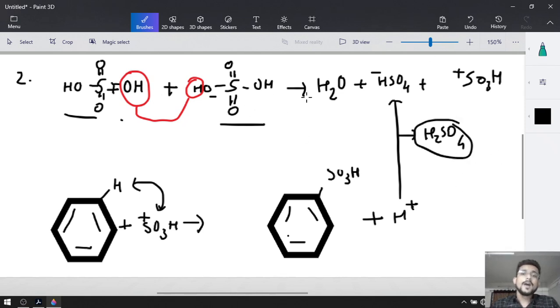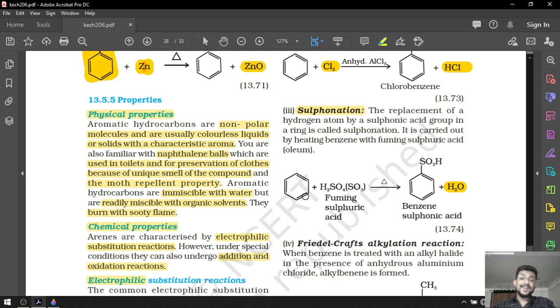That's why our byproduct will be H2O. But if we are using fuming sulfuric acid, H2SO4 will be the byproduct, and if we are using concentrated sulfuric acid, our byproduct will be H2O. So correct this over here.